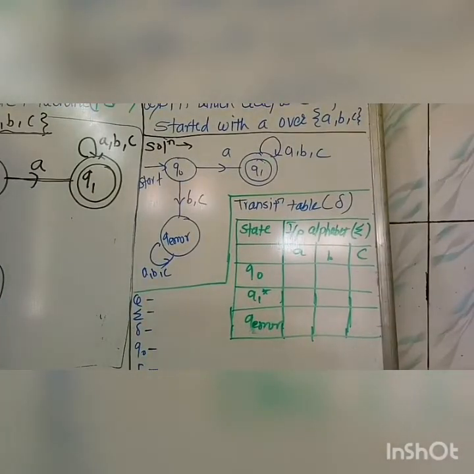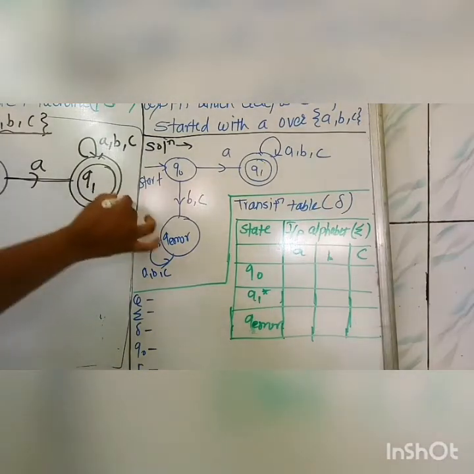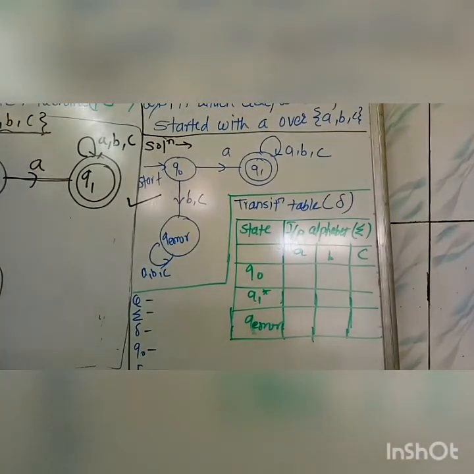In this diagram we have to complete some things, as I have taught you how to draw this diagram. Okay, this is the solution of your DFA, but you have to complete many more things like the transition table and the 5 tuples of this diagram. So how to complete this table?